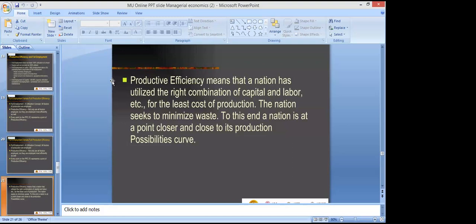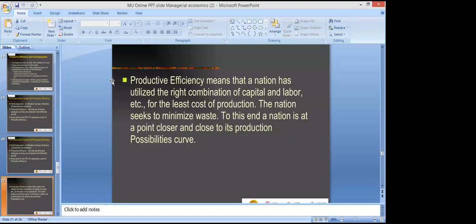So a point on the PPC curve shows maximum utilization. It shows least cost combination, minimum cost combination, of what? Of inputs. A point on the PPC curve shows the maximum possible returns, right?